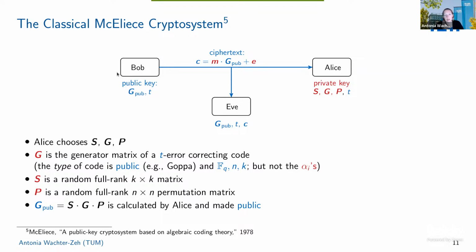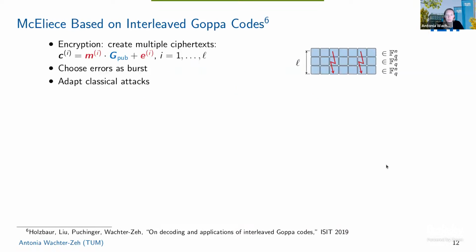Now for the encryption, Bob basically encodes the message with G_pub and also adds a random error of weight T. Now if Eve wanted to read the message M, she would have to do decoding in the code defined by G_pub. And since G_pub should look random, that's supposed to be a hard problem. And only Alice, by using these other 2 matrices, can reduce this decoding problem to decoding in the code generated by G, which will be easy.